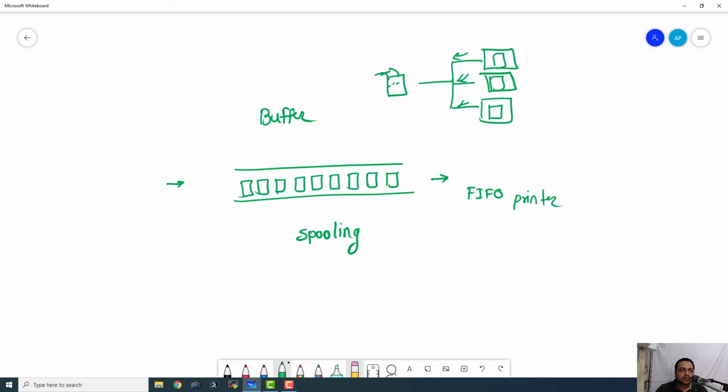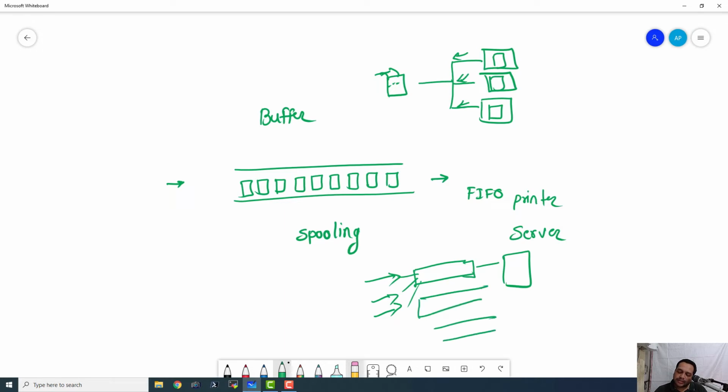Then we also have network buffers, because we have a single computer and many computers trying to communicate with it. Or suppose this is a server, and it keeps getting a lot of requests. So it maintains a separate buffer for serving all the requests, and all the requests go to this buffer, and the server handles them one by one. If the server is multi-threaded, then we can have multiple queues serving as buffers for each process. So this is how we can use queues in networking and printing jobs.